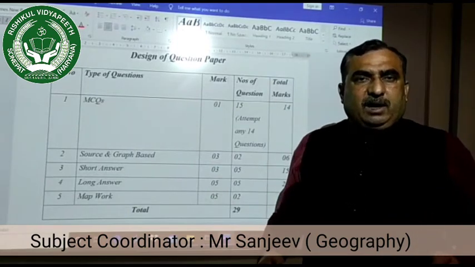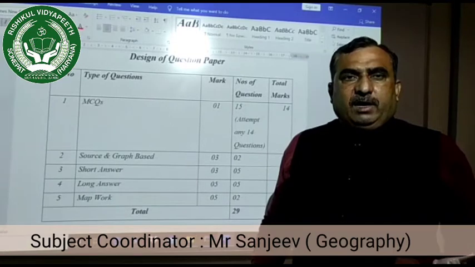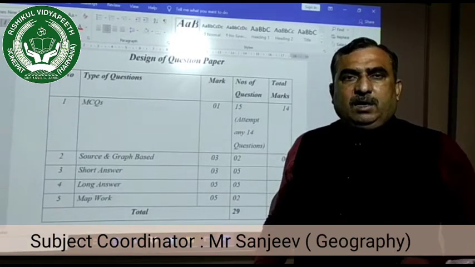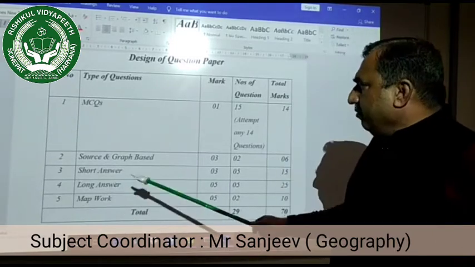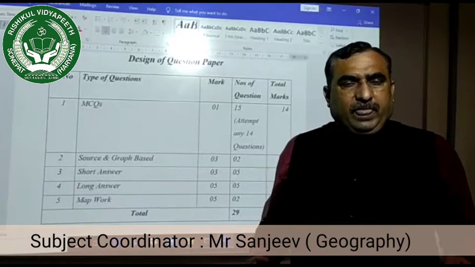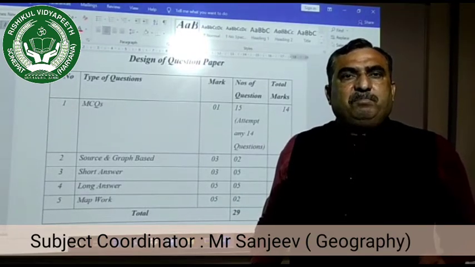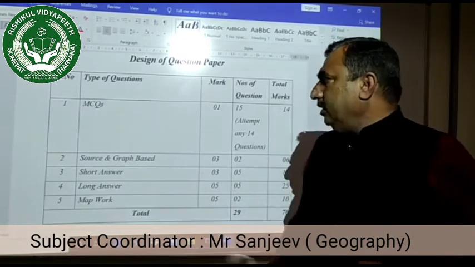A complete paragraph, comprehensive or some case study will be there, and you have to answer the question based on that paragraph or the case study. And one question is graph based. It may be a bar graph, line graph or maybe a pie chart, and the question will be asked. You have to answer the 3 questions.